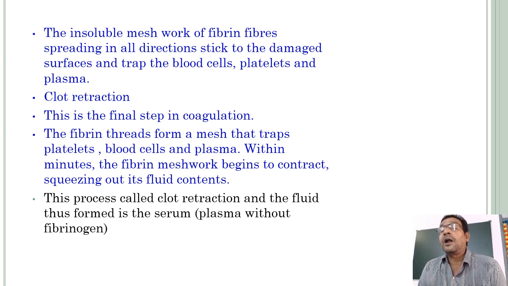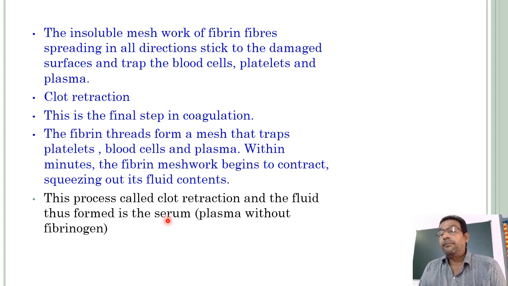This is called clot retraction, and the fluid thus formed is called serum.